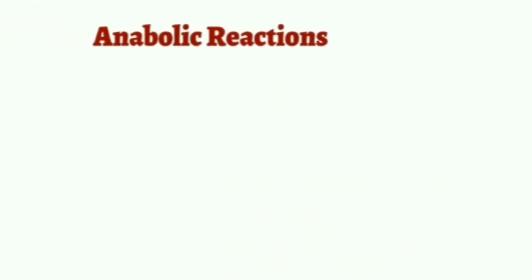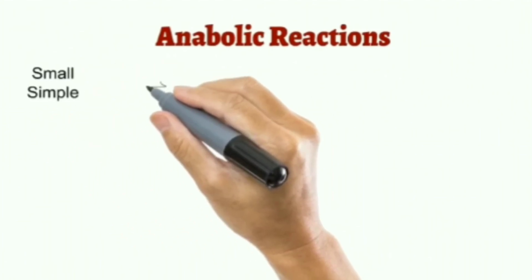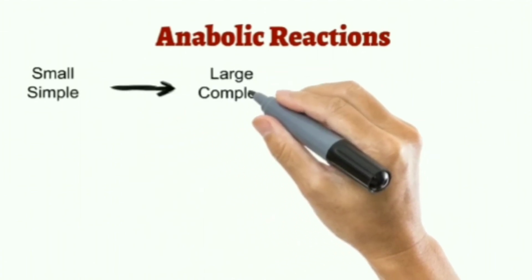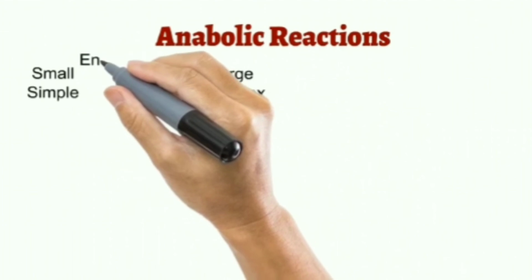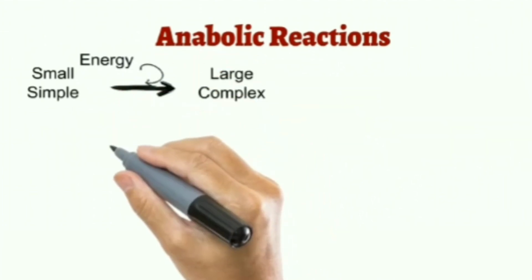Anabolism is the exact reverse of catabolism. In anabolism or anabolic reactions, small and simpler molecules are converted into large and complex molecules, and during these kinds of reactions energy is consumed. In catabolism energy is released, and in anabolism energy is consumed.